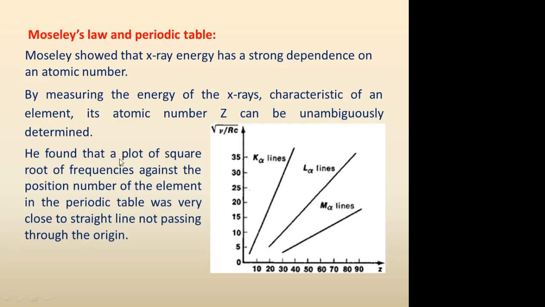He found that a plot of the square root of frequencies against the position number of the element in the periodic table was very close to a straight line, not passing through the origin.